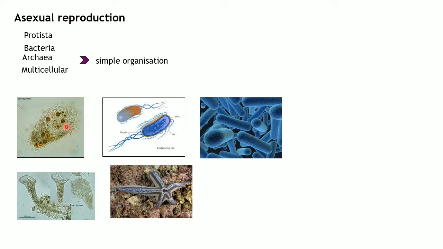Unlike multicellular organisms, like humans, we have different complex systems to carry out a lot of processes. For example, to digest our food we have the digestive system, to excrete waste we have the excretory system, and to supply blood we have the circulatory system. Likewise, we have different systems for different processes, but in all these organisms, their level of organization is very simple.